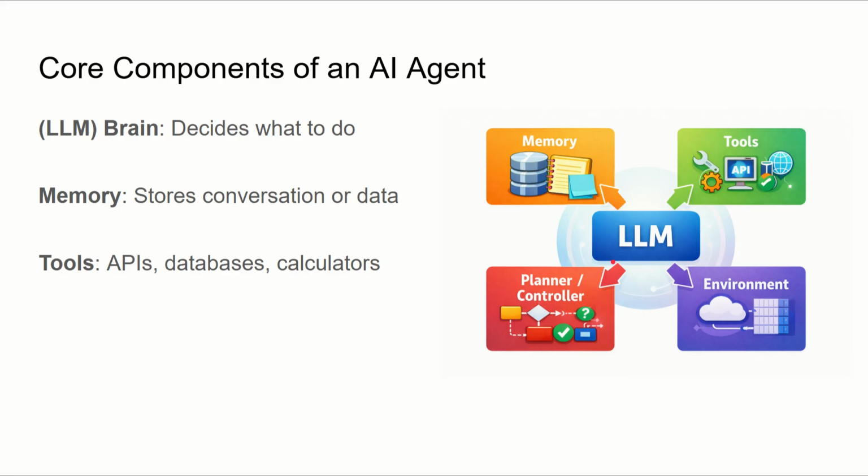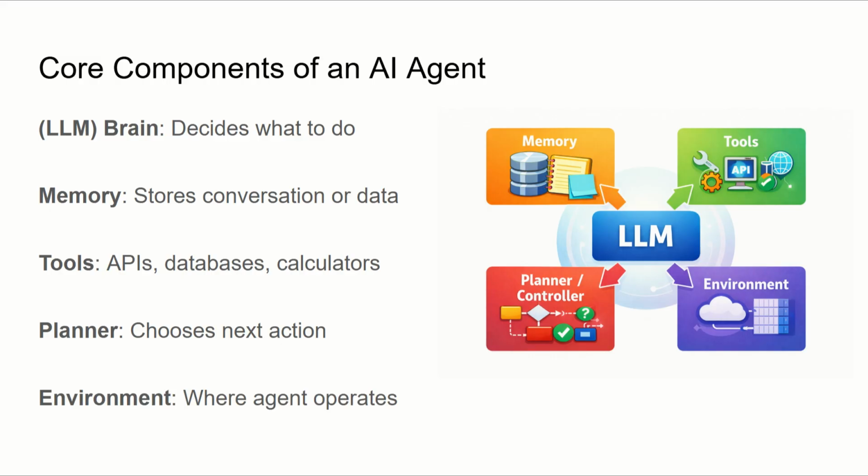The fourth component is the planner. The planner decides what action should be taken next. And finally, we have the environment. This is where the agent operates, like cloud platforms, applications, or workflows. All AI agents are built using these same building blocks.